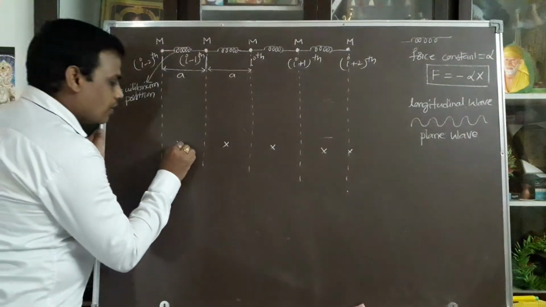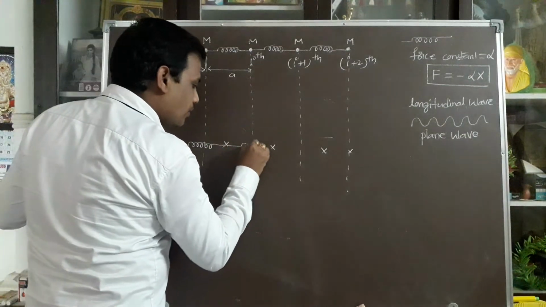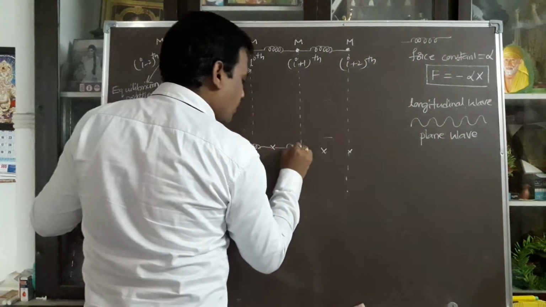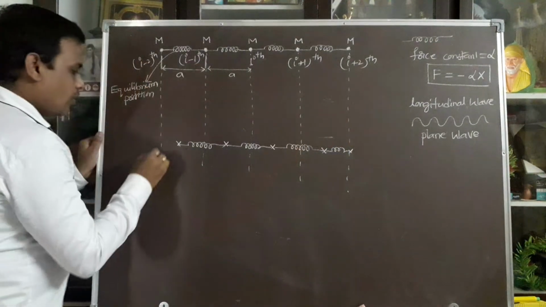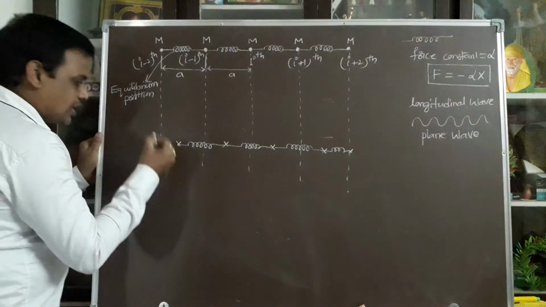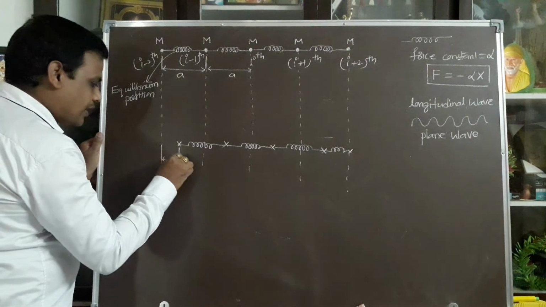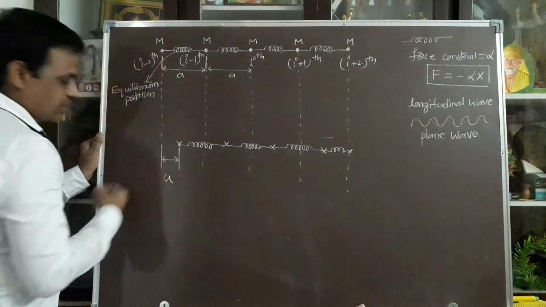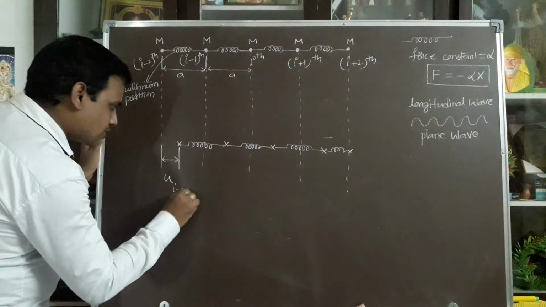Interatomic bonds can be represented like this. From the equilibrium position to the displacement, this is the I-2 displacement. I am representing displacement with the letter U. U of I-2.